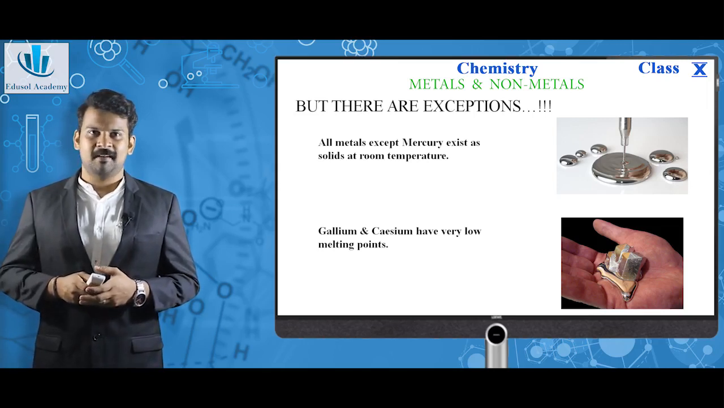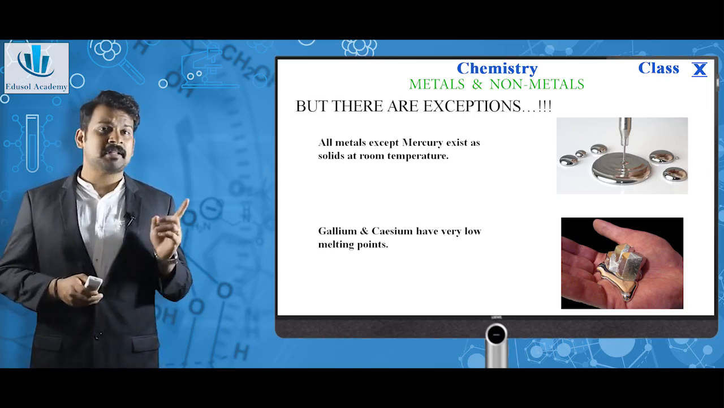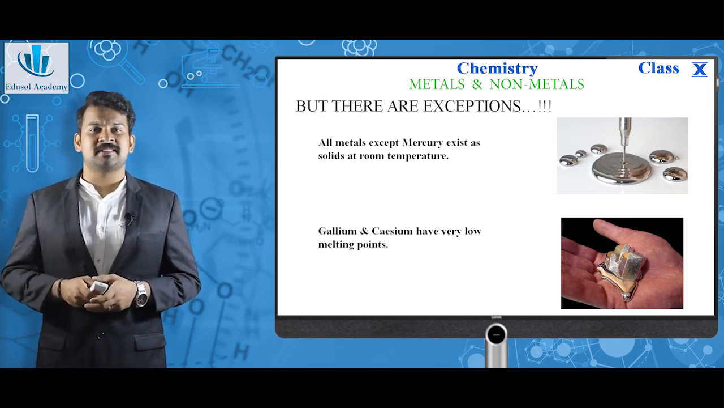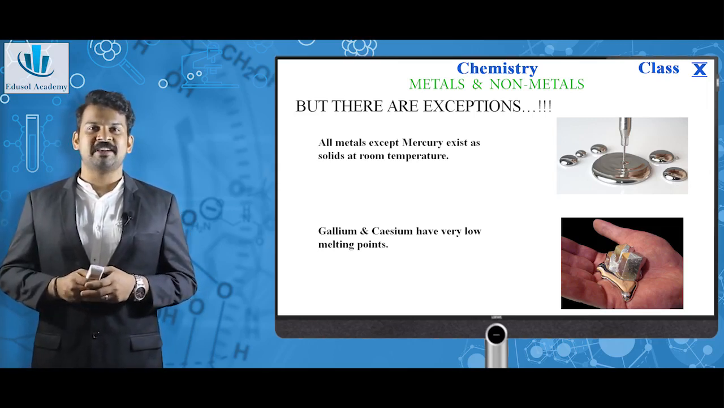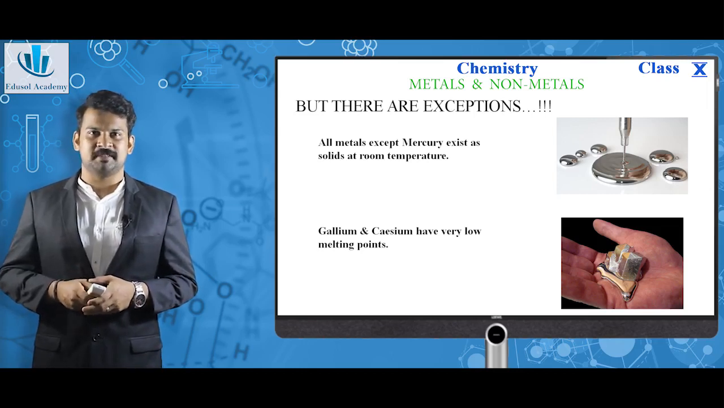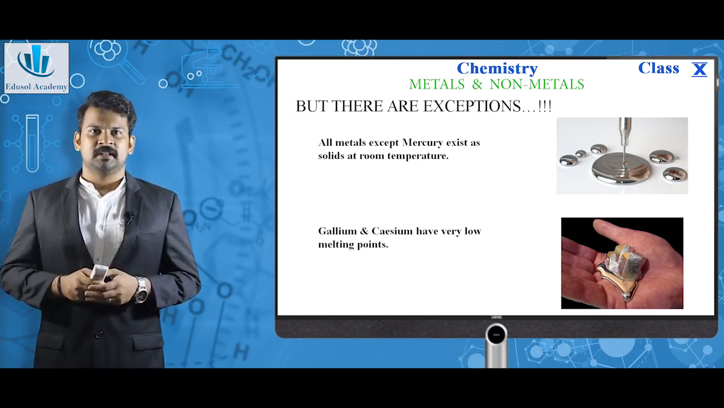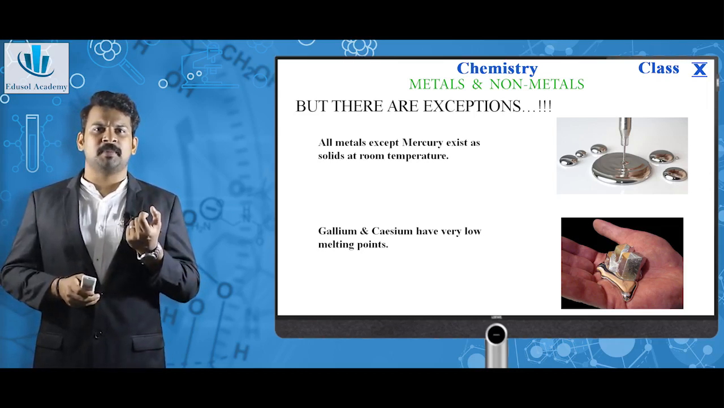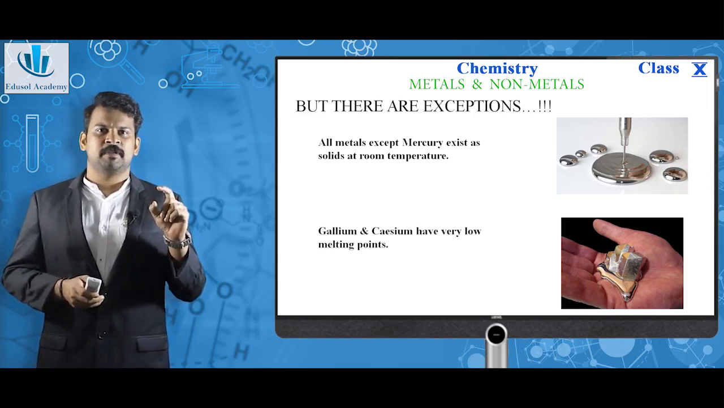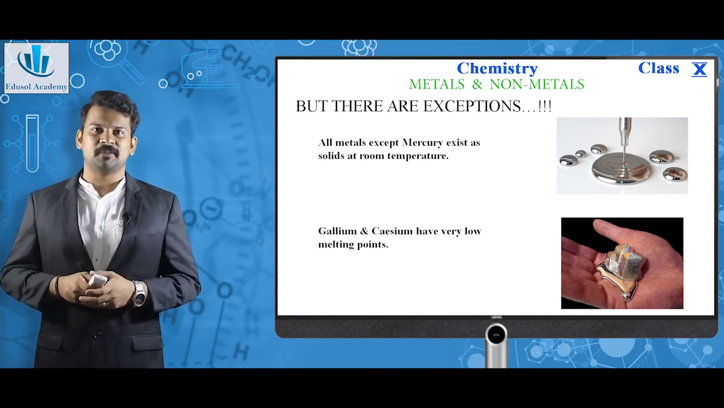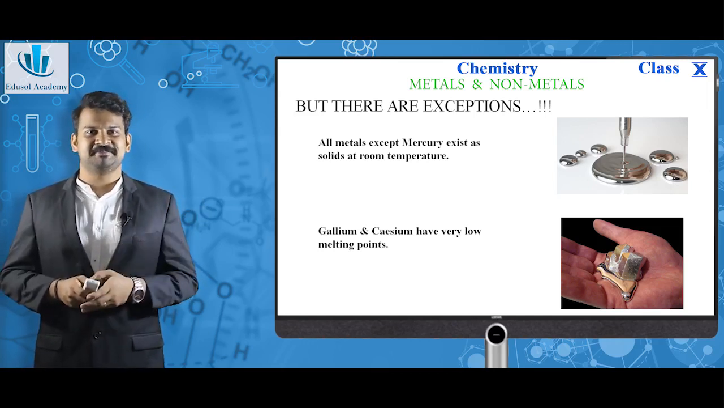The exceptions are, as you can see, all metals except mercury exist as solids at room temperature. Mercury is a liquid at room temperature. You may have seen a thermometer. In the bottom portion of the thermometer, mercury exists. If we just break the thermometer, we can see liquid mercury flowing down, which you can see in the picture.